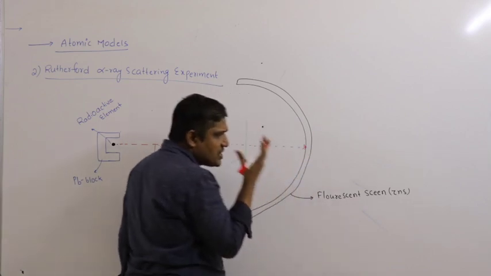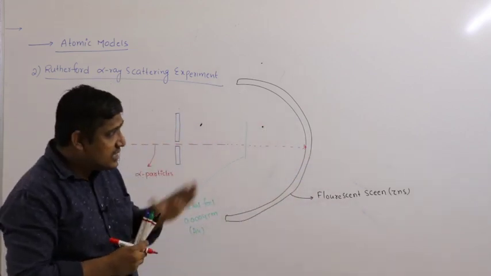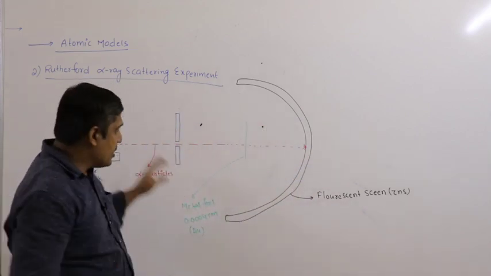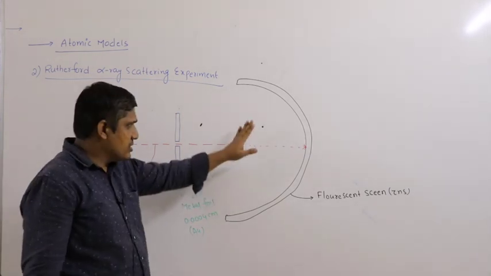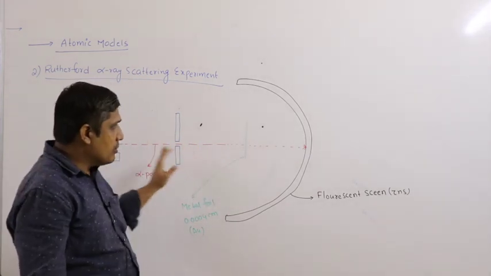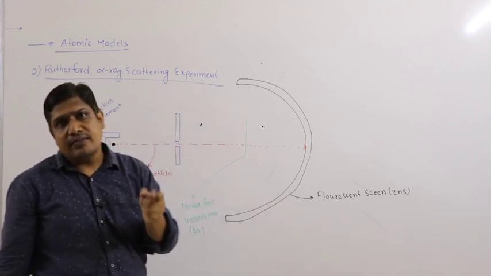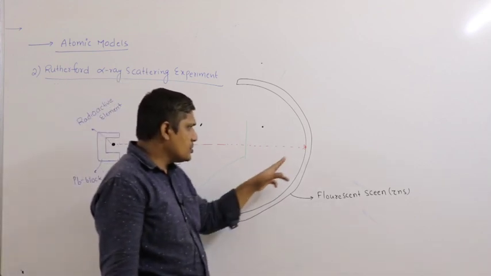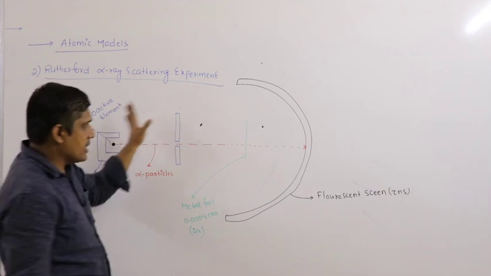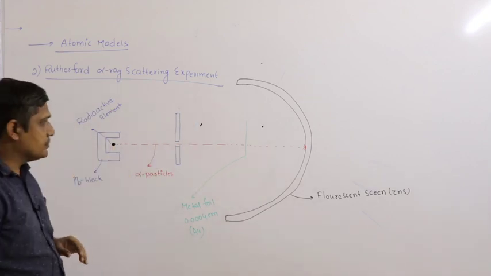Scintillation is nothing but a flash of light. We cannot see the alpha particles, but when they produce a flash of light, we can see them. So this is the experimental arrangement.